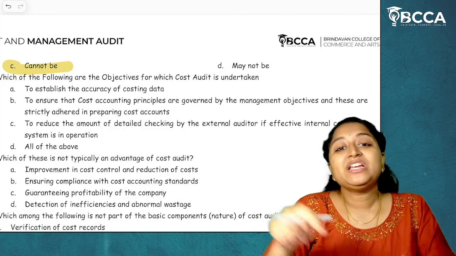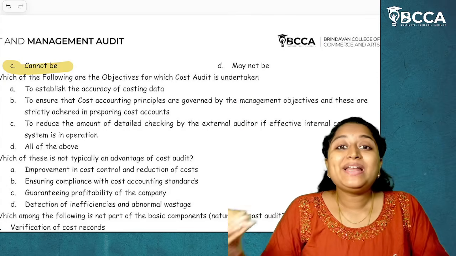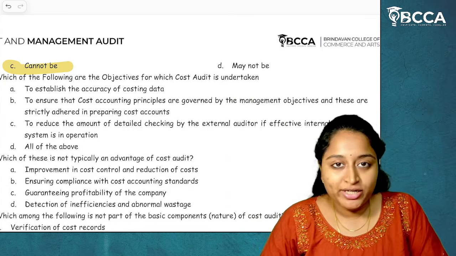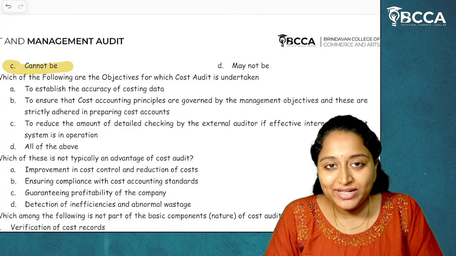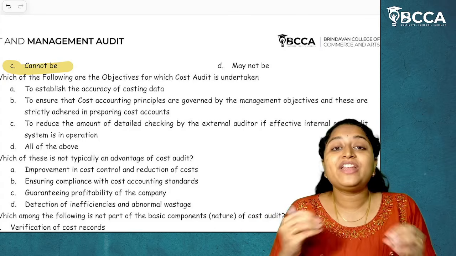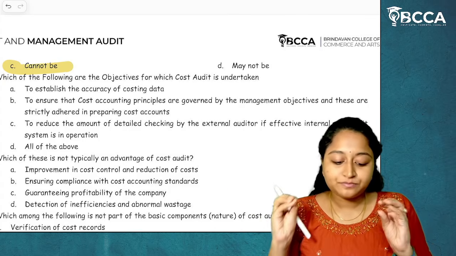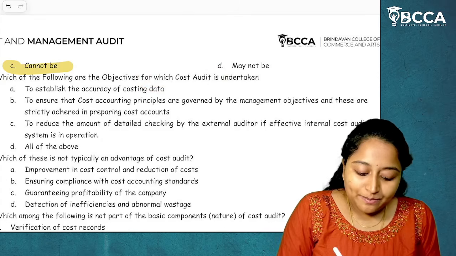So we are trying to avoid the penalties from the external auditors or from the government. To avoid that, we are doing audit for ourselves and verifying that everything is proper. So, the objective of cost audit is all of the above.